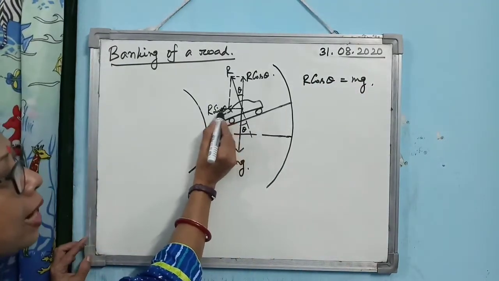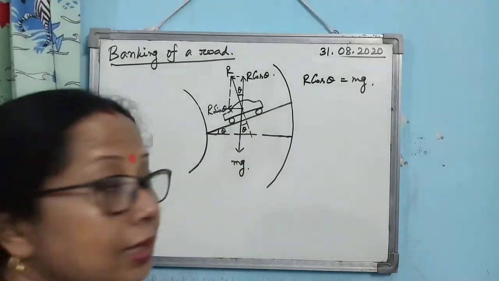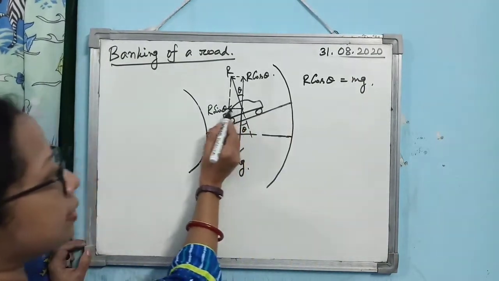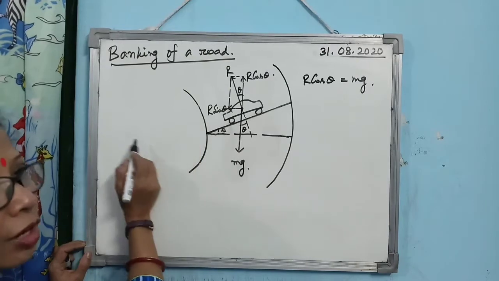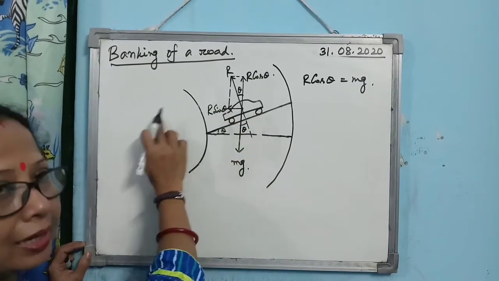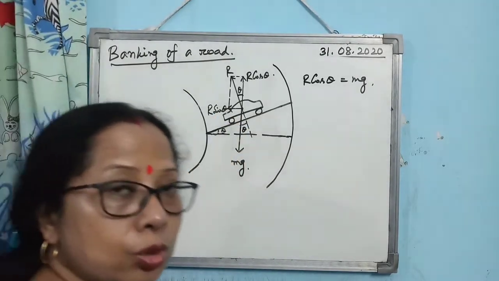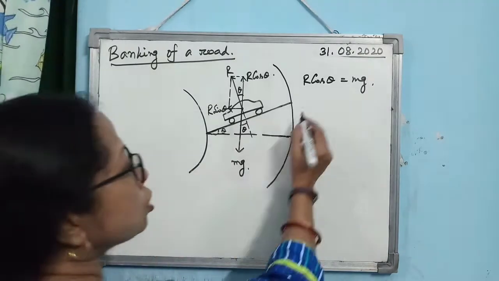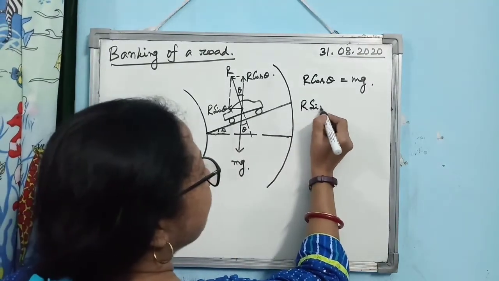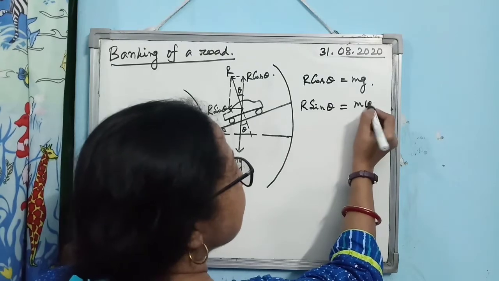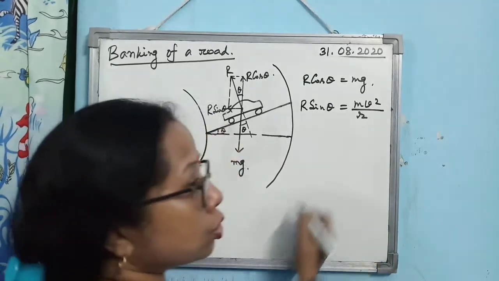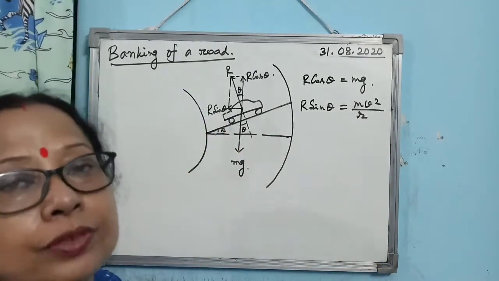Now R sin theta is towards the center of the circle, parallel to the radius. So R sin theta provides the necessary centripetal force to the car for the safe turn.